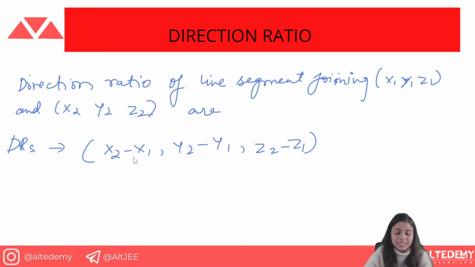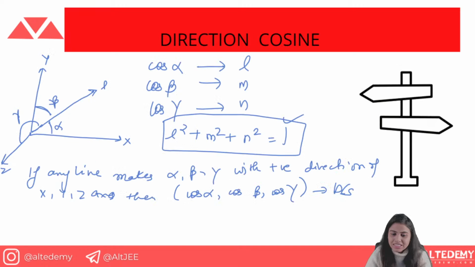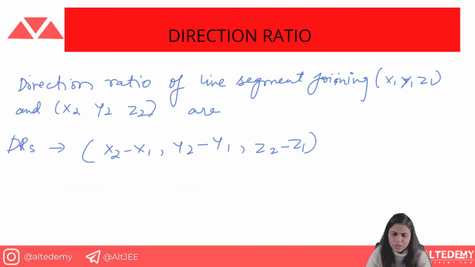Okay, so what was the DC? The DC was basically, as the name suggests, direction cosine. It tells us the direction, that is the angle, and cosine, that means the cos of that angle. And how is it represented? l, m and n, and l square plus m square plus n square is equal to 1. This is the identity. You can use it anywhere for getting values according to the question. Talking about the direction ratio, whenever you are given two points, you can find the direction ratio by getting the difference of those points.